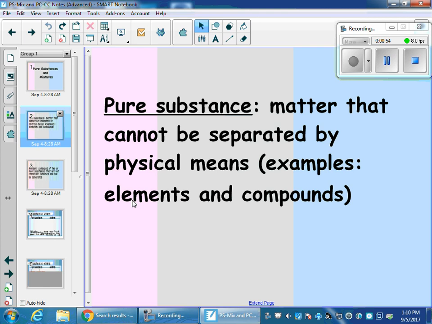Compounds also fall into this group. An example of a compound would be water, or H2O, two hydrogens bonded to one oxygen. That is bonded together. I can't separate that hydrogen from that oxygen by just filtering it or boiling it or things like that. They are bonded together. They are stuck together. Both elements and compounds are pure substances.